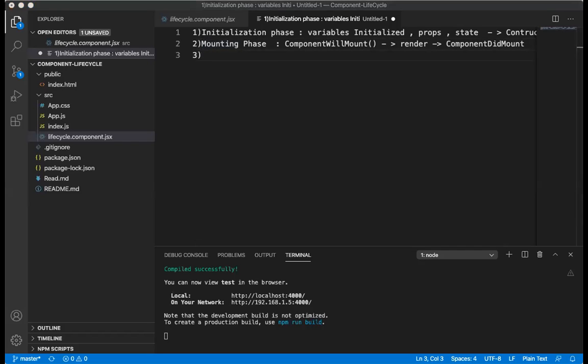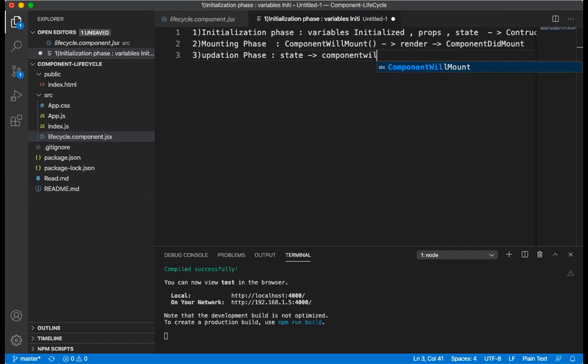And coming to the updation phase. In this phase, suppose I have some state, that state will undergo should component update. If the component is getting updated, then it will go for component will update.